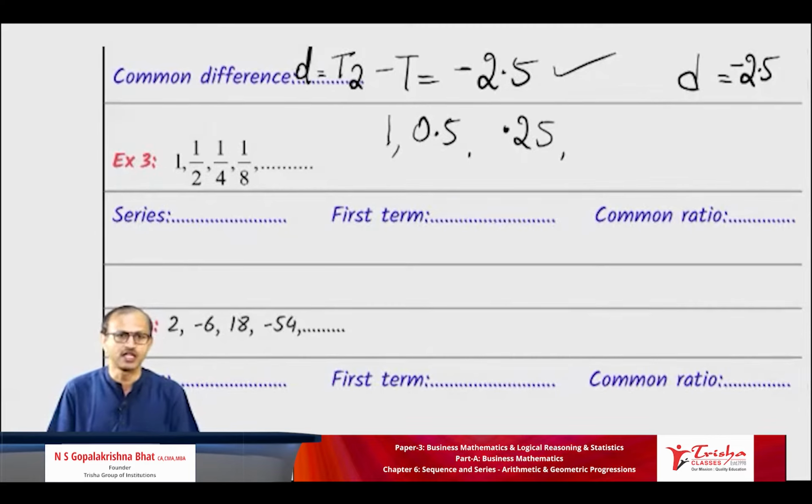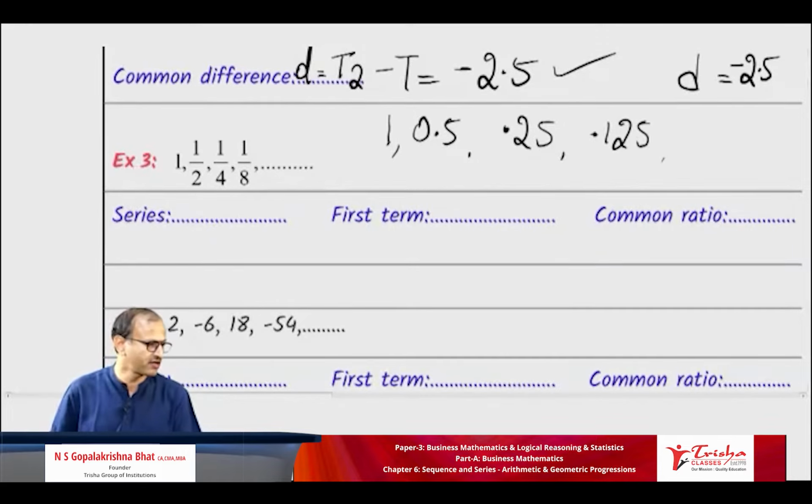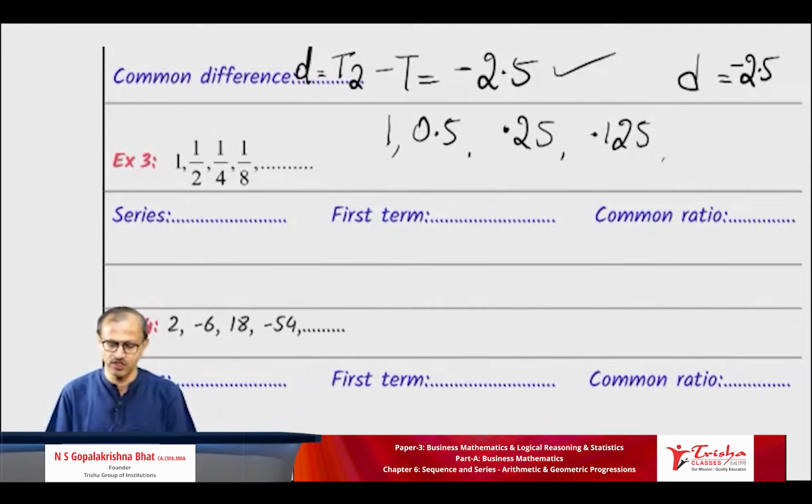Then 1 by 8, is it 0.125? 1 divided by 8. Okay. Write the example: 1, 1 by 2, 1 by 4. I have written 1 divided by 2 on the calculator as 0.5, 0.25. You should have a calculator when you discuss with me.